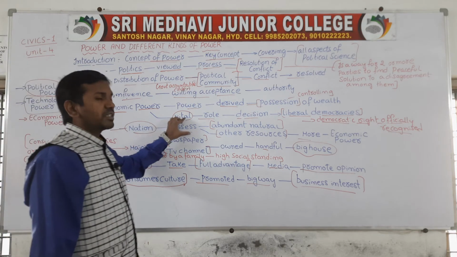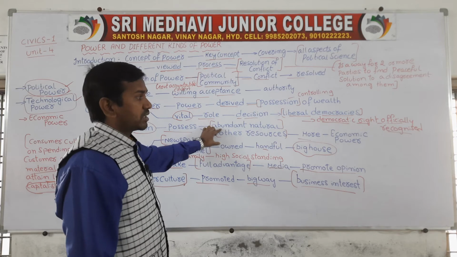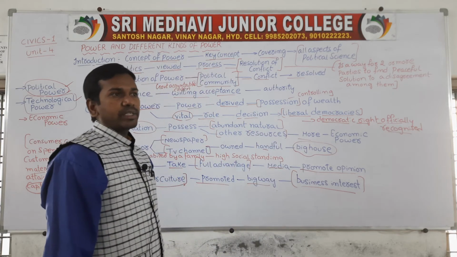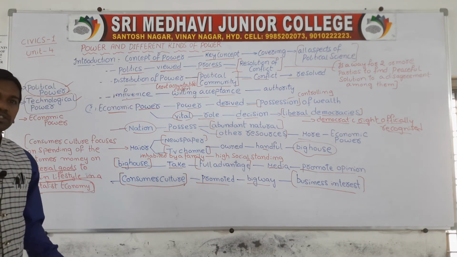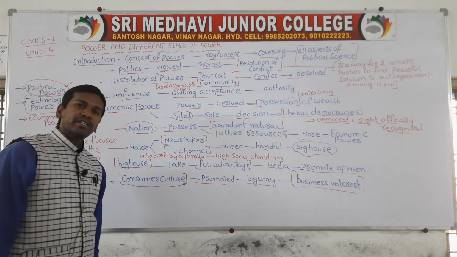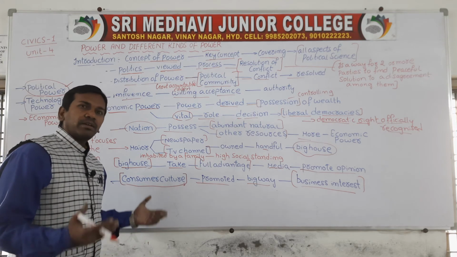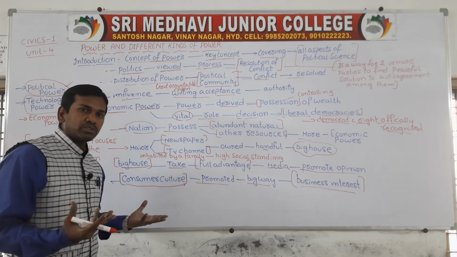Any nation which has a huge amount of minerals and resources is more economically powerful. These include natural resources, mineral resources, human resources and man-made resources. India, for example, has man-made resources, that is, a large labor force.